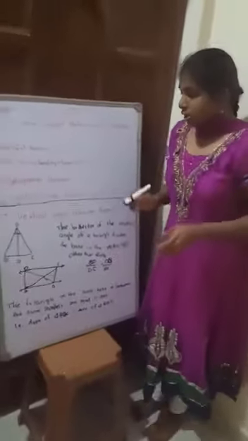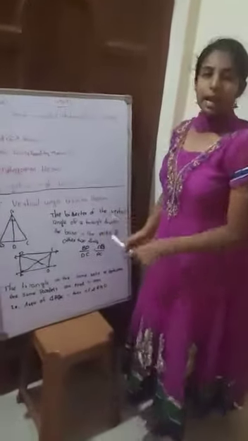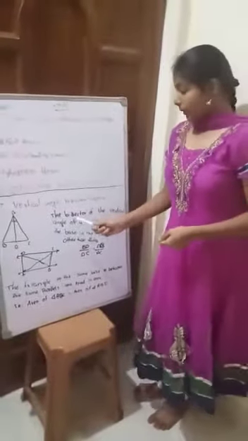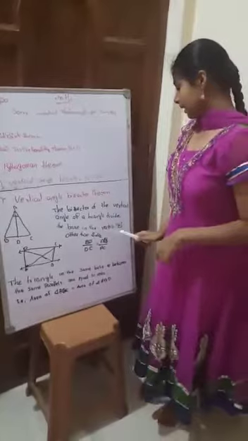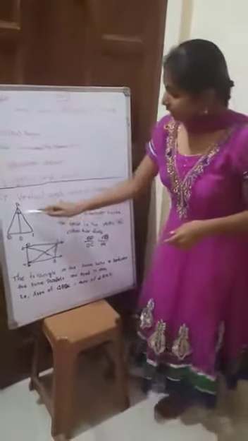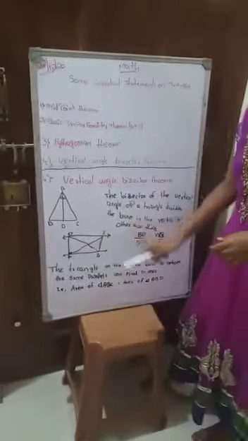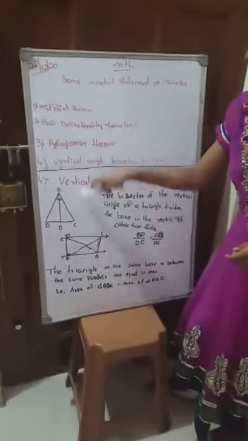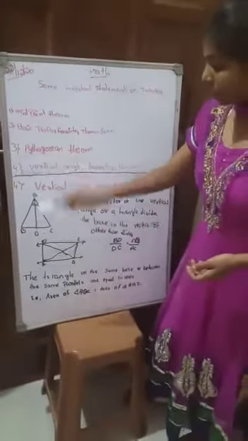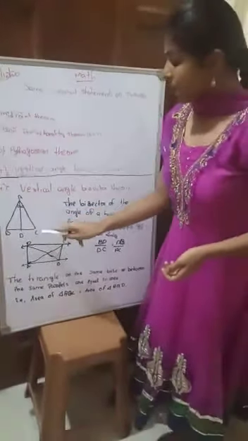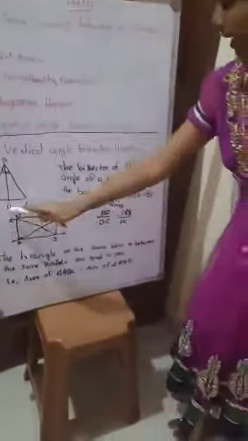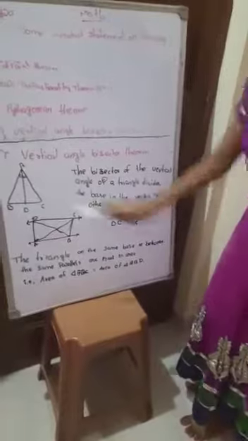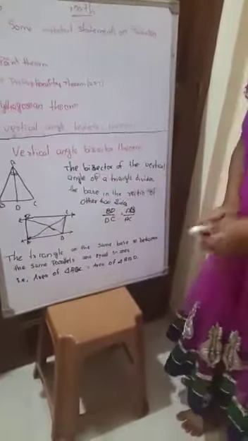So now let's study about the vertical angle bisector theorem. The bisector of the vertical angle of a triangle divides the base in the ratio of the other two sides. Now the line which I have drawn here, this AD, is the bisector of this triangle. This bisector divides the base into two parts, and BD by DC is equal to AB by AC.